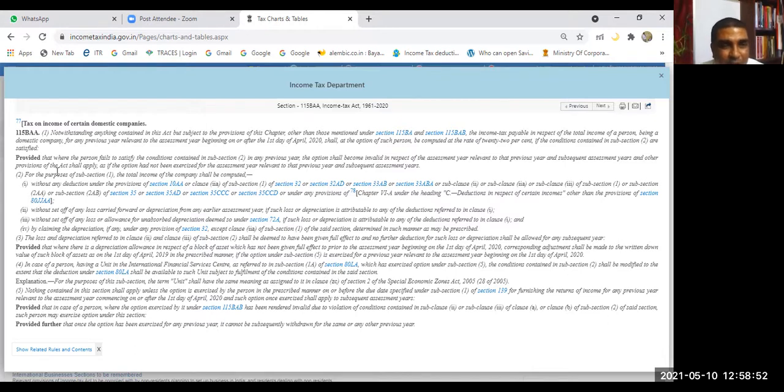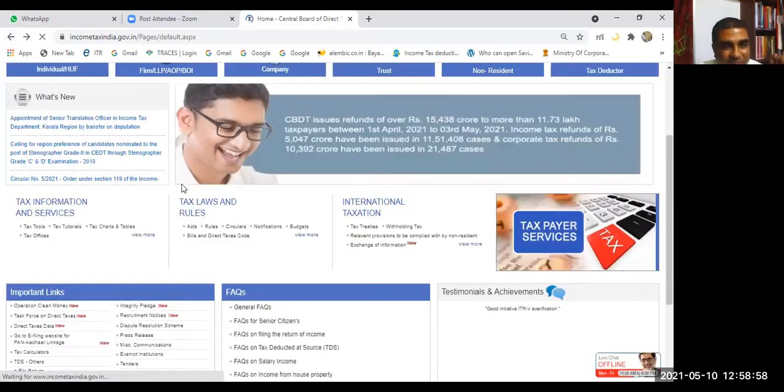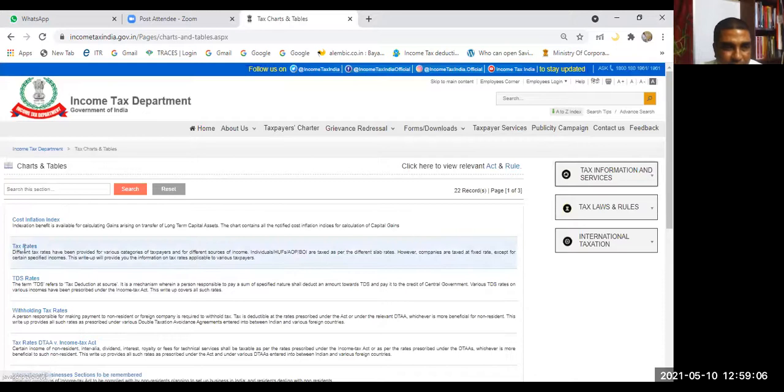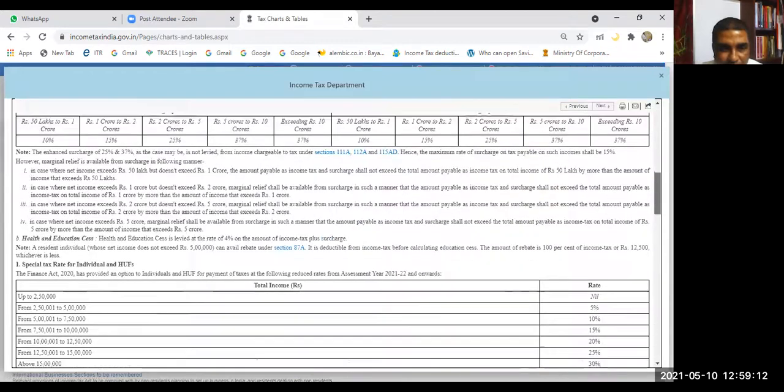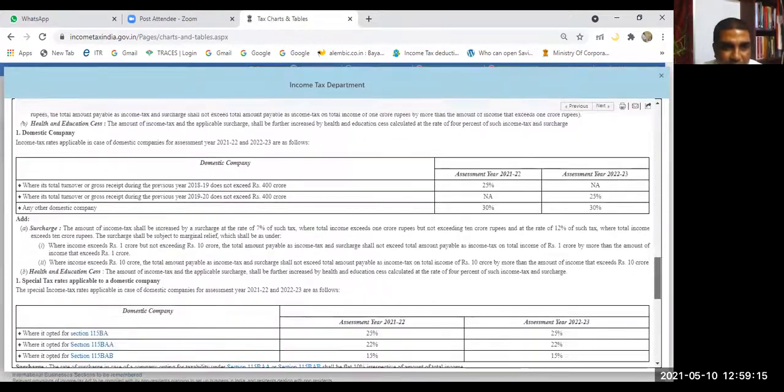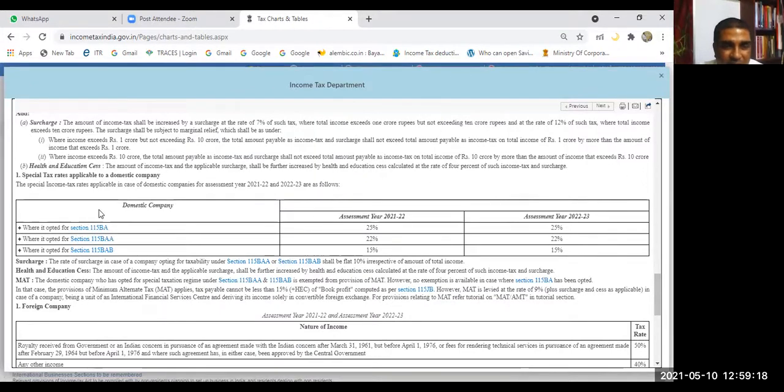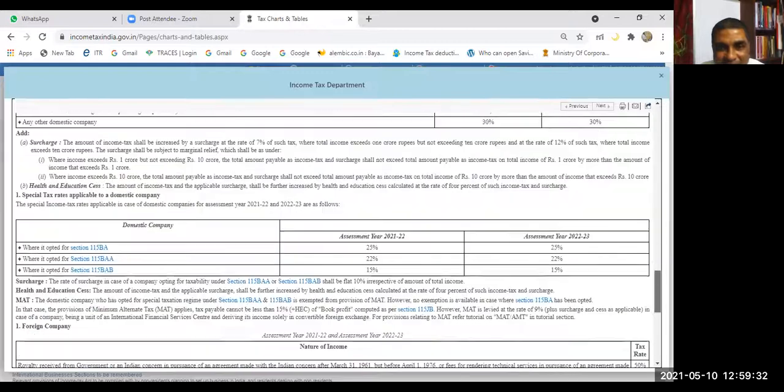So depreciation is also subject to certain conditions. Like this, if the company opts for those schemes, these three sections, the third section also you can check it out. So these are the three sections. One by one we can check them later on. And if the company opts for this optional scheme, then tax rate can be 25% or 22% or 30% or 15%. So you see, a company is subject to various tax rates. Now you have understood.